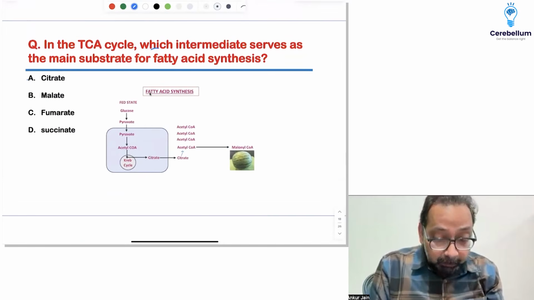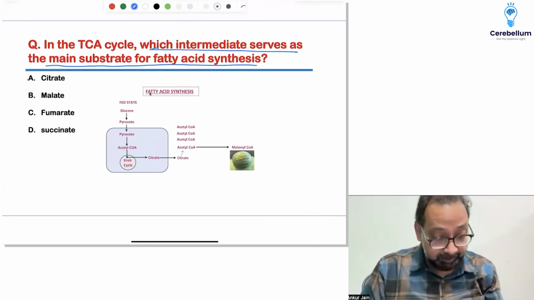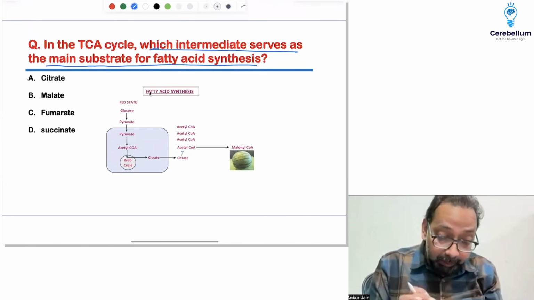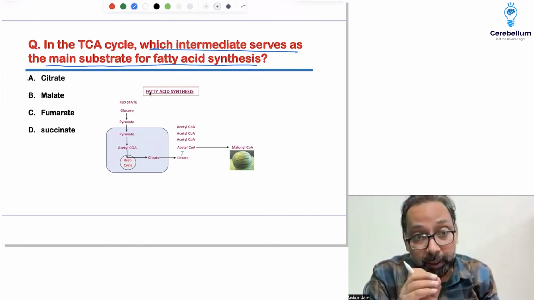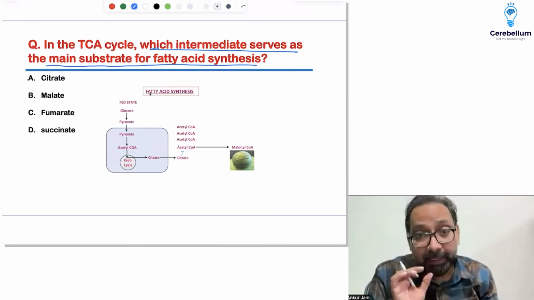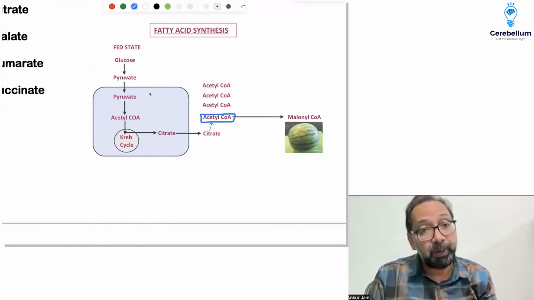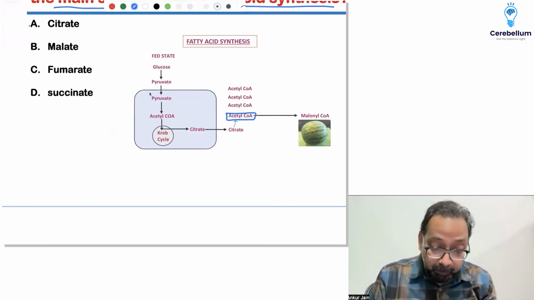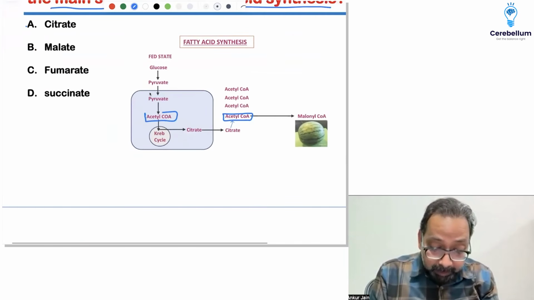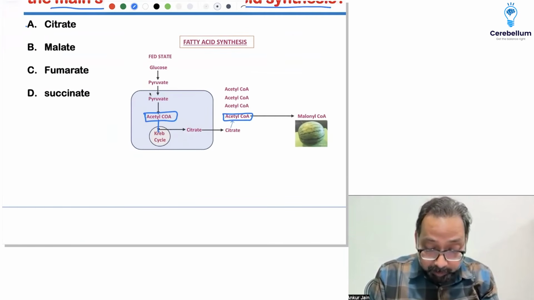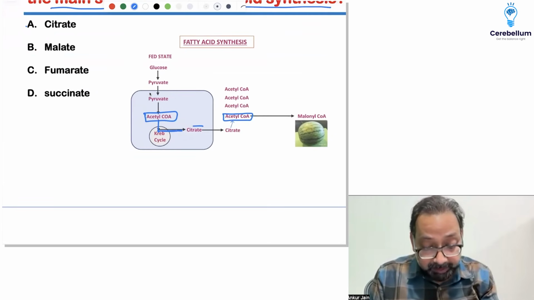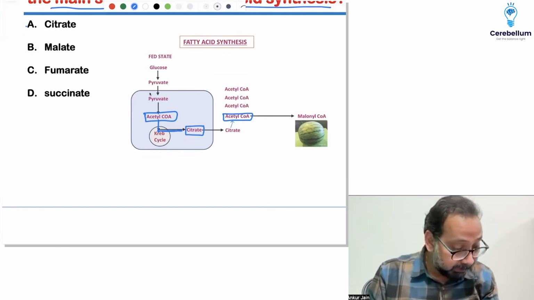In the TCA cycle, which intermediate serves as the main substrate for fatty acid synthesis? Actually, this is a tricky question. In fatty acid synthesis, we start from acetyl coenzyme A. This acetyl coenzyme A is transferred from mitochondria to cytosol with the help of an intermediate of the TCA cycle, citrate.